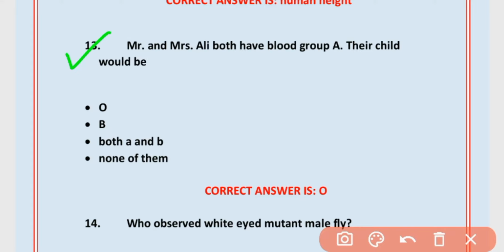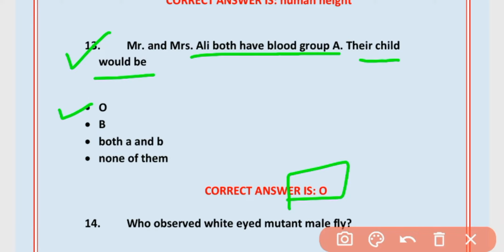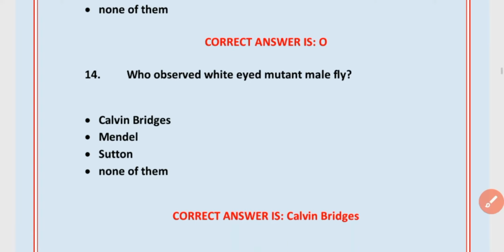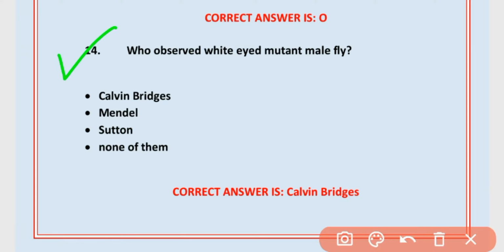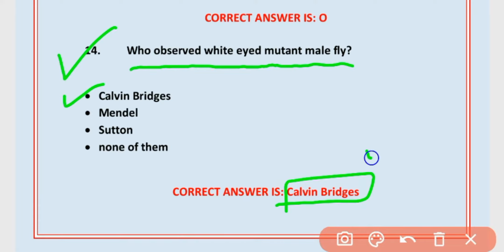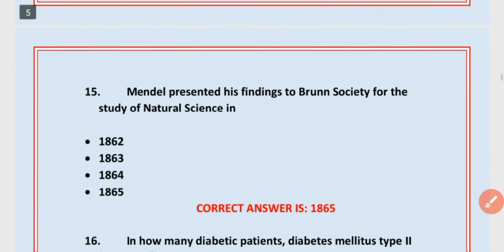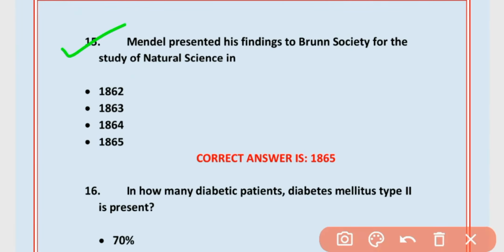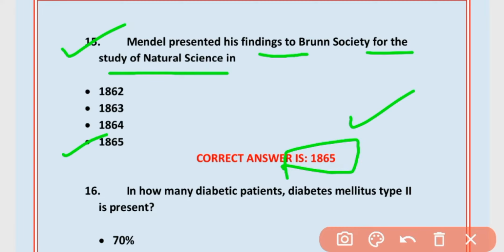13. Mr. and Mrs. Ali both have blood group A. Their child would be O. Option A is correct. MCQs number 14. Who observed white-eyed mutant male fly? Calvin Bridges. Option A is correct. 15. Mendel presented his findings to the Brünn Society for the Study of Natural Science in 1865. D is correct.